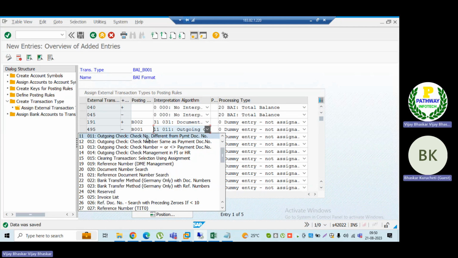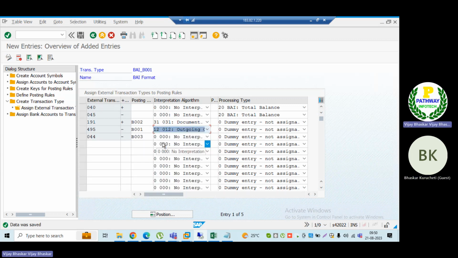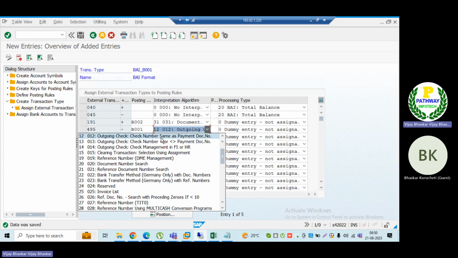The outgoing check number is different from the payment document number. So the payment document number is different, and the check number will be different. Anyhow, if I want the check number to be the same as the payment document number, let me give 12. So what will happen here? Outgoing check, cash management. Let me select this one.